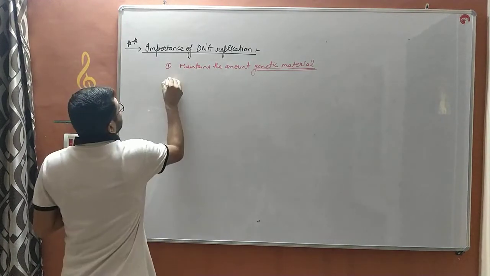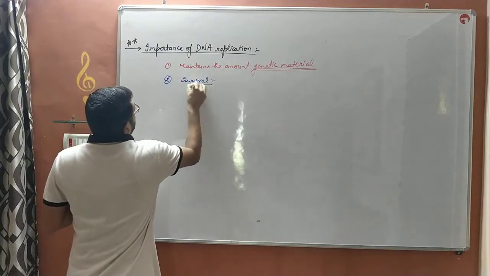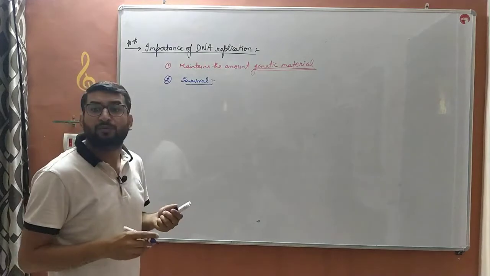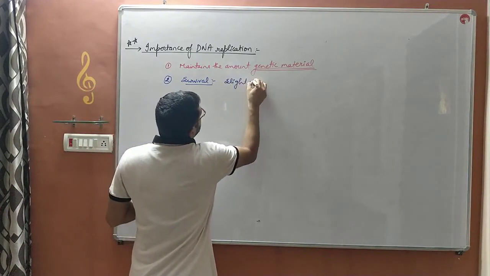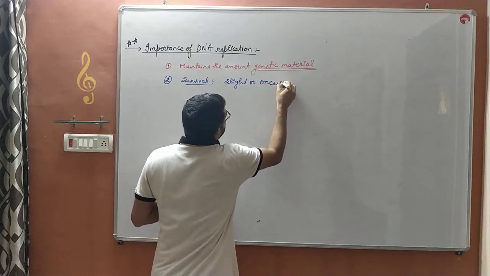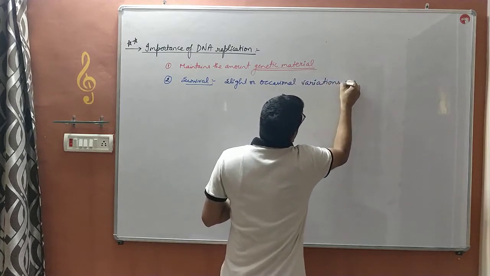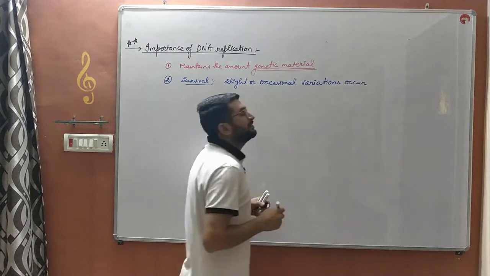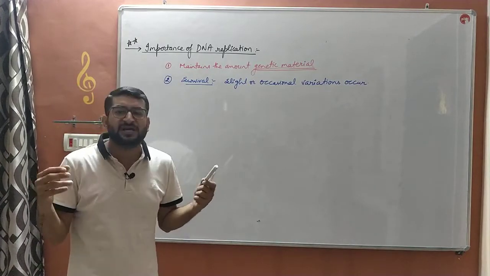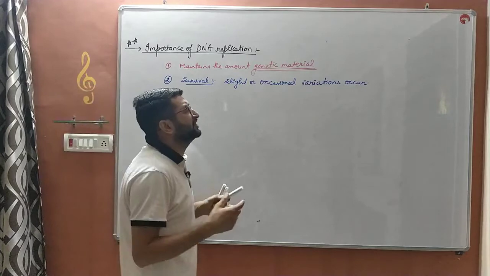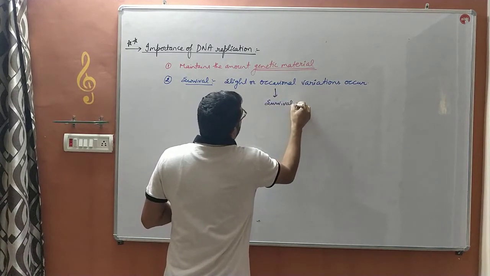Second is survival. Survival means bachav. How? You know what, bache? There are slight or certain occasional variations that occur. As we discussed, bache, the variations occur during asexual reproduction either by DNA copying error or by mutations or by crossing overs. Those slight variations will lead to survival in the organisms.